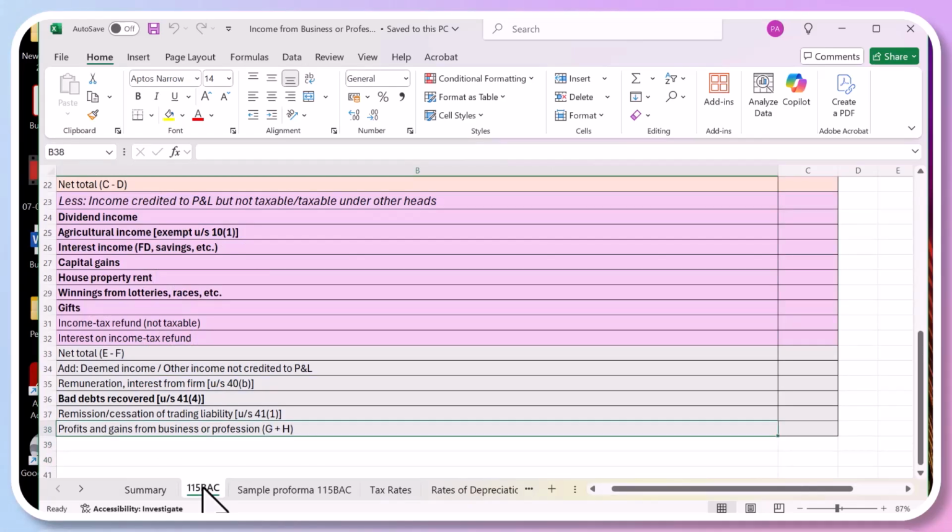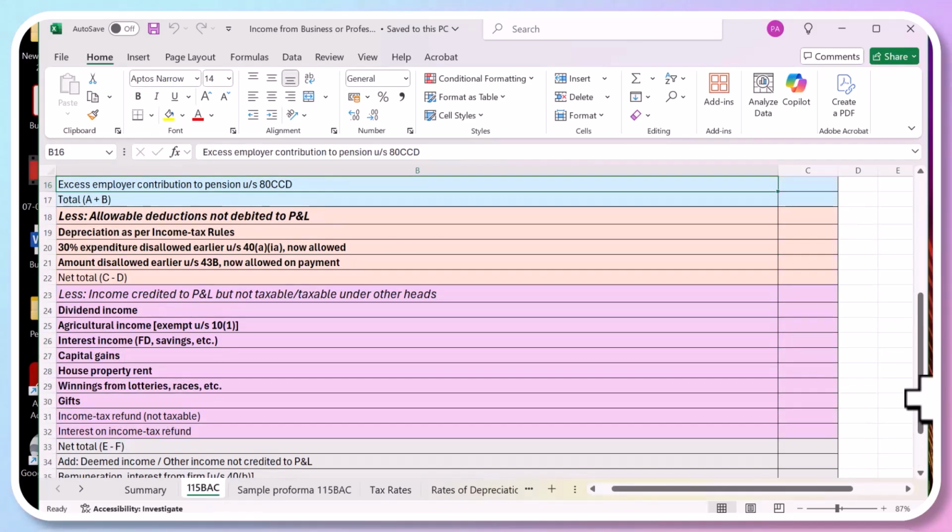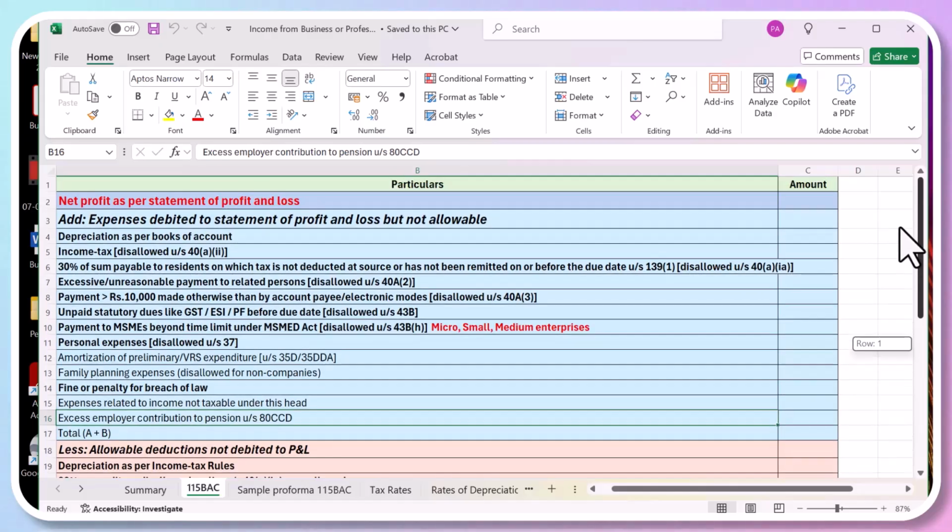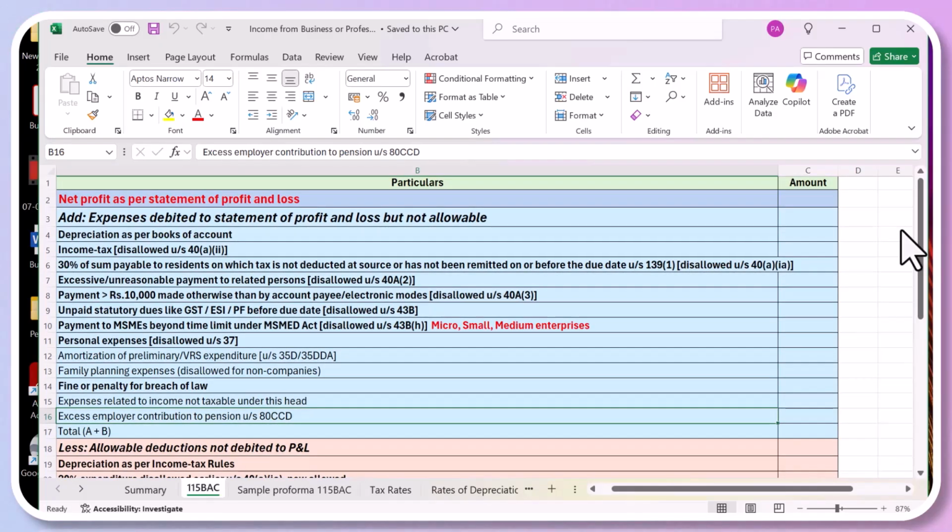Now I'm just coming to expenses of excessive unreasonable payments to related persons. For example, you have hired one of your relatives to do the job and you are paying a salary of 1 lakh to him. Otherwise, his market salary would have been, say, 25,000. But you are paying 1 lakh because he is a relative of the director. Okay? So that expense will be disallowed. And how it is done, we'll discuss that later.